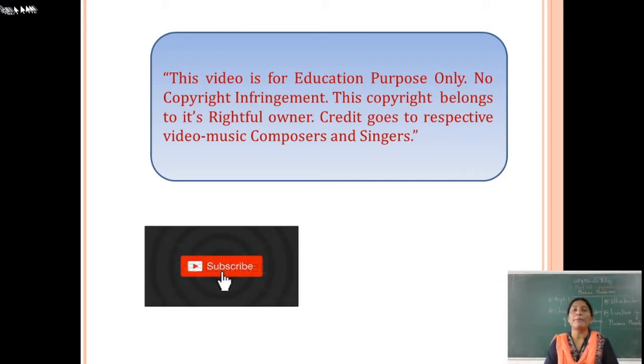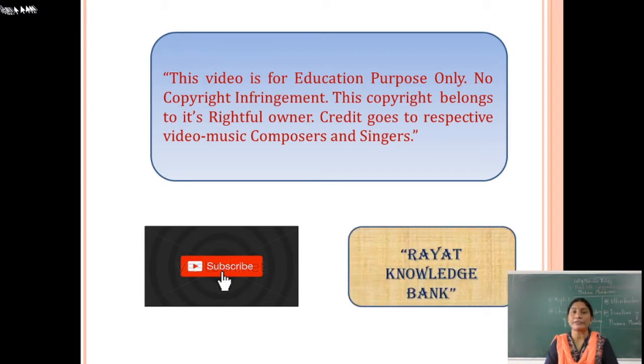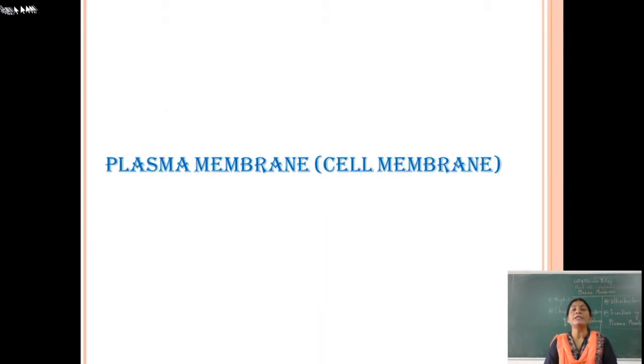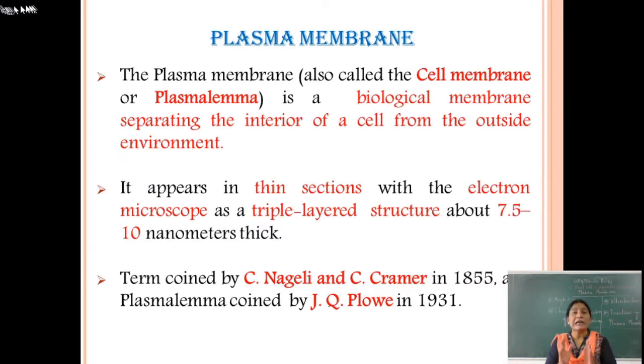Today we learn about the next plant constituent, the plant organelle plasma membrane. We learn the morphology, chemical composition, ultrastructure and functions of the plasma membrane. The plasma membrane is also called the cell membrane, or the plasmolemma. It has another name also, that is the cell membrane and the plasmolemma.